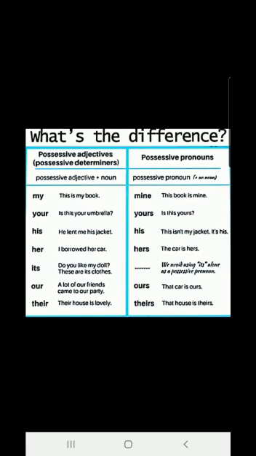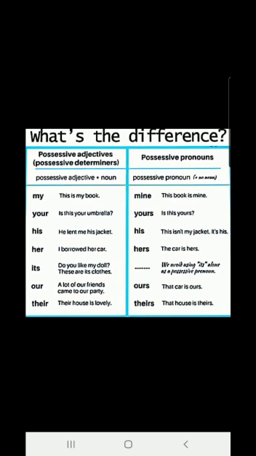He lent me his jacket. His is the word which is used before the noun jacket. His is a possessive adjective. This isn't my jacket, it's his. In this sentence, children, my jacket, my is again a possessive adjective because it is used before the word jacket. But his, it's his.